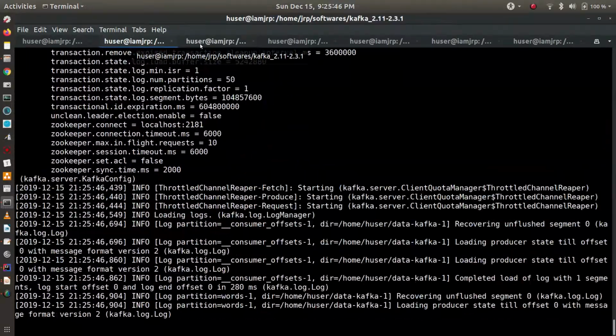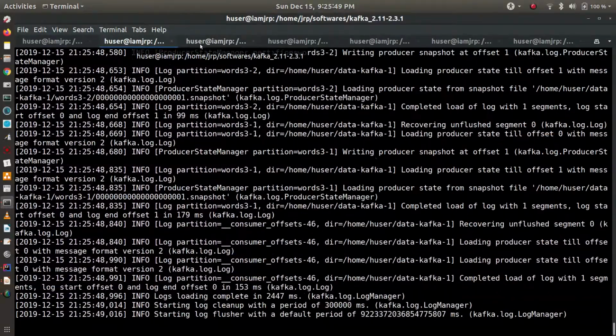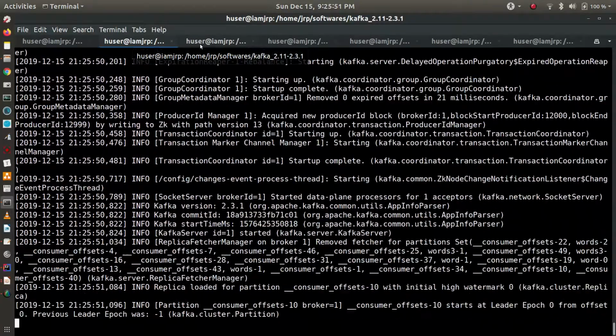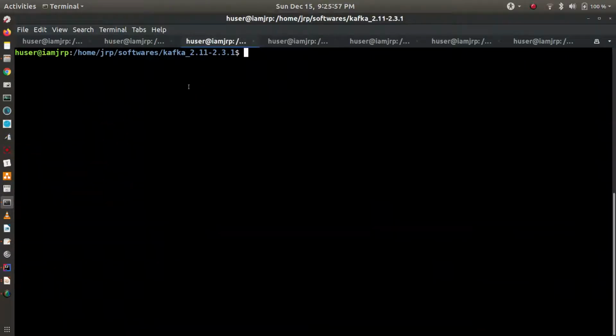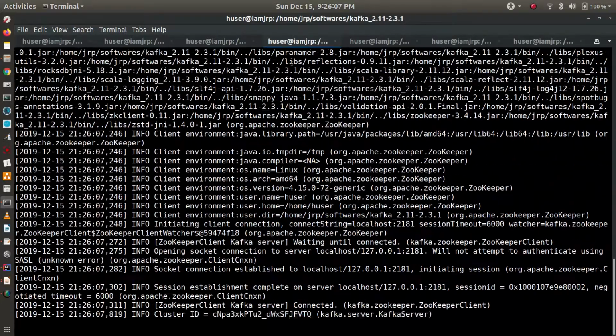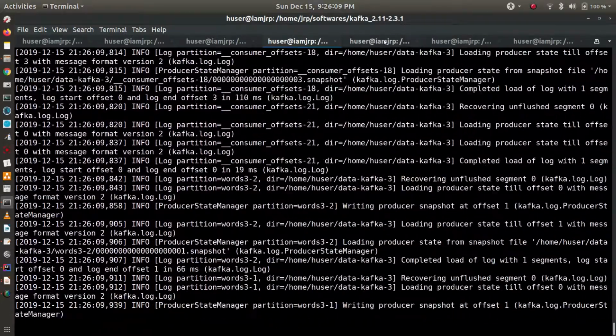If I start broker 1, then it will be the controller, right? It is just loading all the previous data. Okay, so it is started. Now we can start broker 2. Also I can start broker 3. Okay, so my environment is ready.